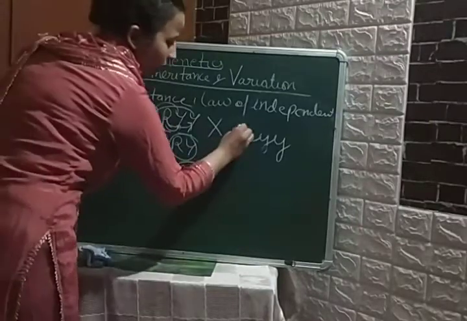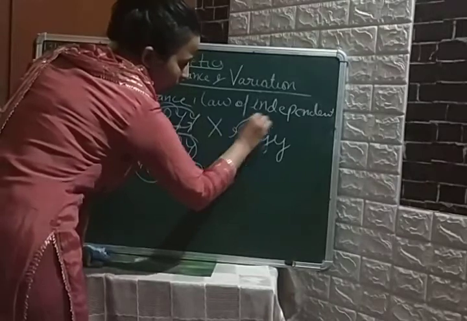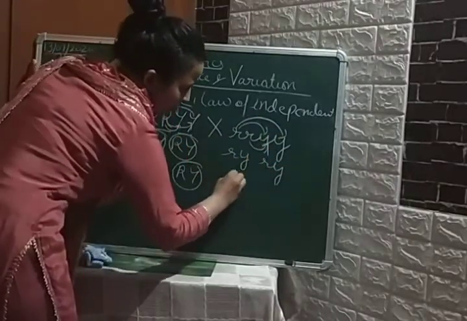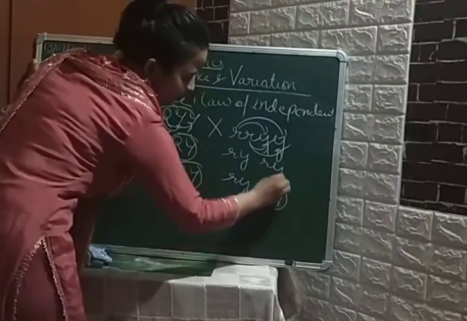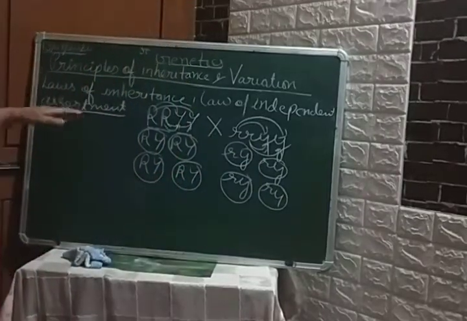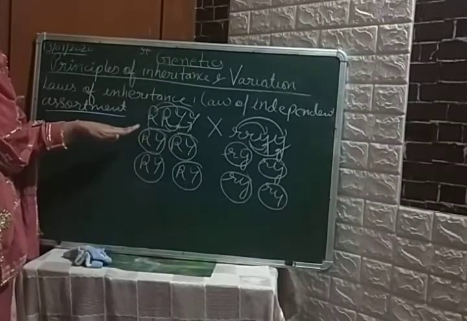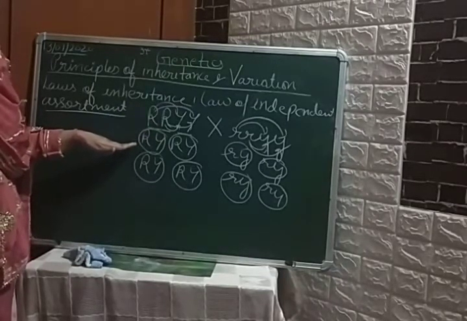Similarly, here also they have equal capability to fuse with this and equal capability to fuse with this. This also has equal capability to fuse with this and equal capability to fuse with this. Got it? Yes or no?